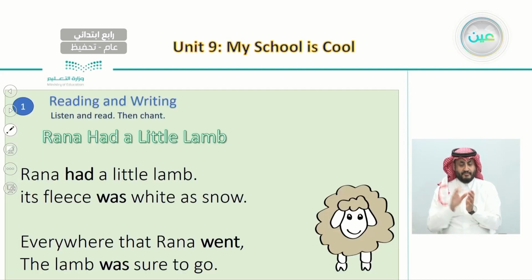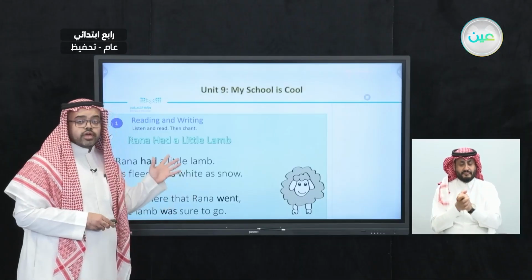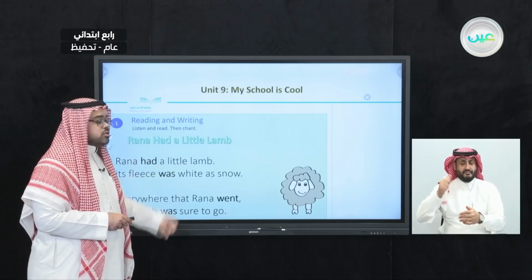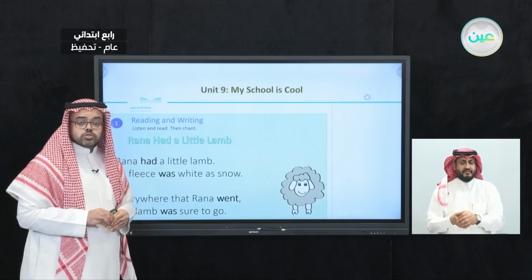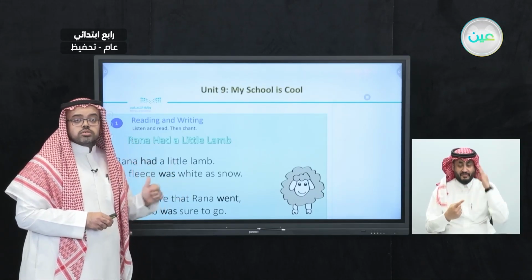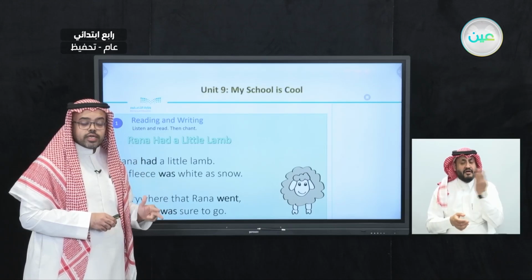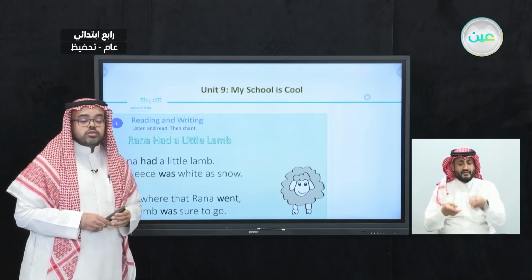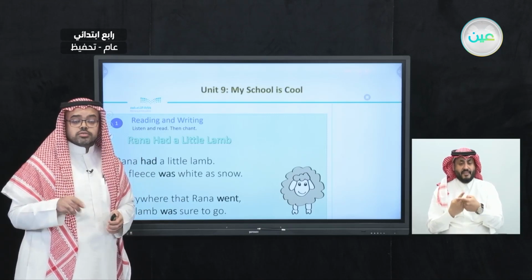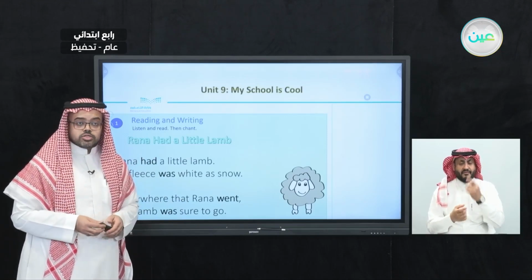On page 70, what we're going to do is that we're going to listen and read and also chant. So here we have a chant that is called Rana had a little lamb. And what we need to do, we're going to listen first, we're going to read it with the teacher, and also we're going to chant it. So let's try to listen and read the first part, and then we can chant it together.